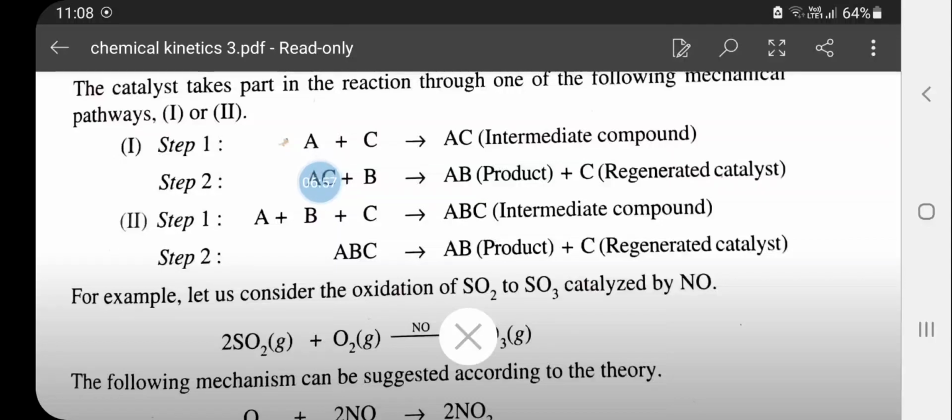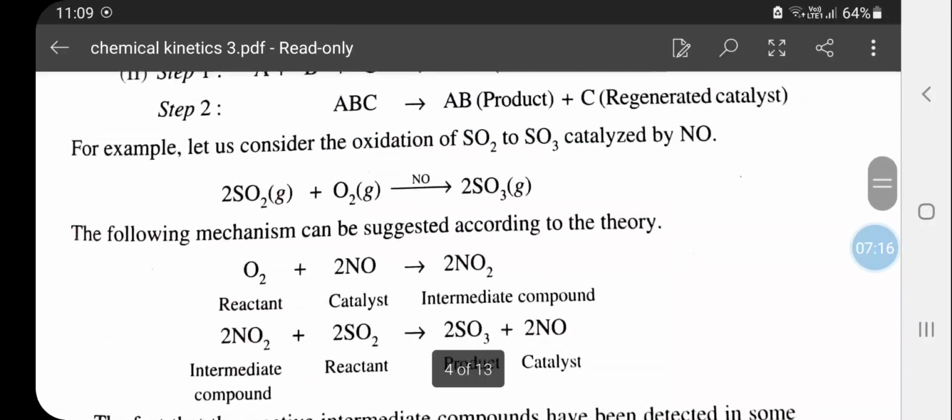That intermediate AC will combine with the other reactant and form the corresponding product. Or all the three compounds, that is two reactants and the catalyst, combine to form an ABC intermediate, and in the second step, C, the catalyst, will be released from this intermediate and product AB will be obtained.